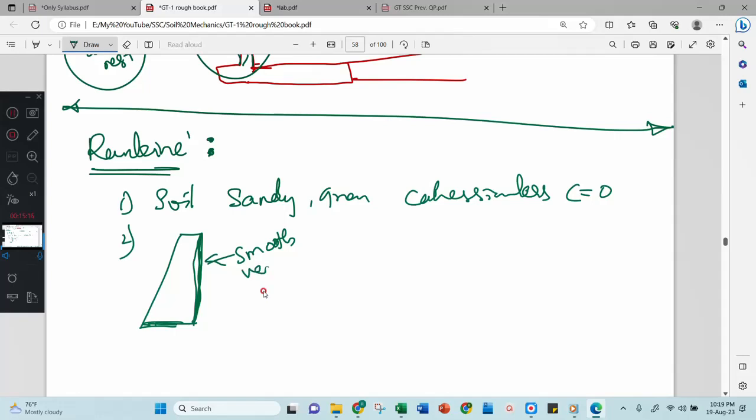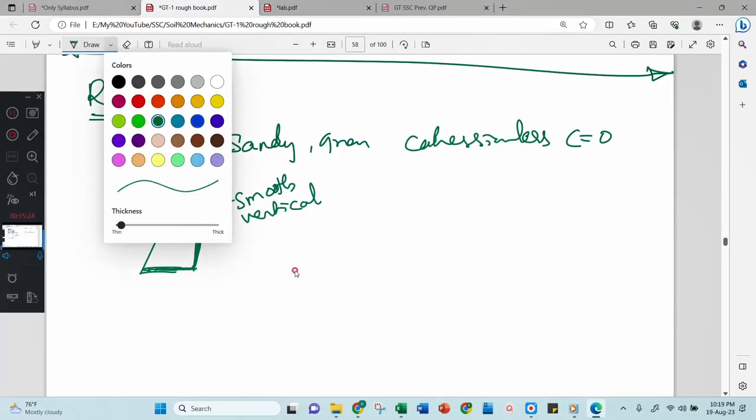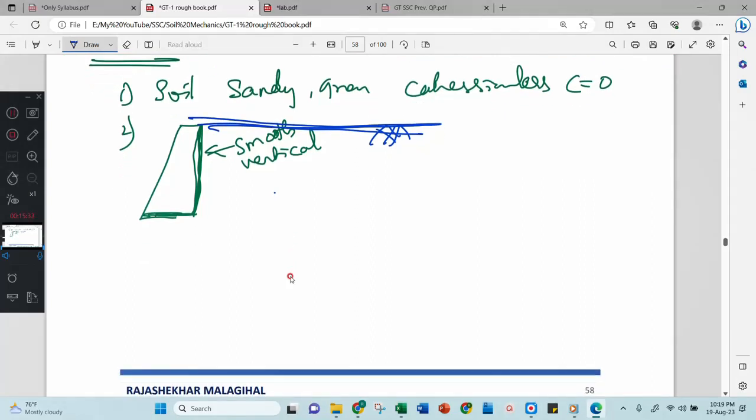Then another thing he considered is the ground surface is horizontal. The surface of the soil is horizontal. Another thing he considered is plastic equilibrium condition.